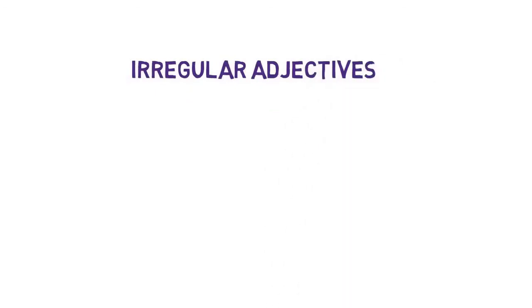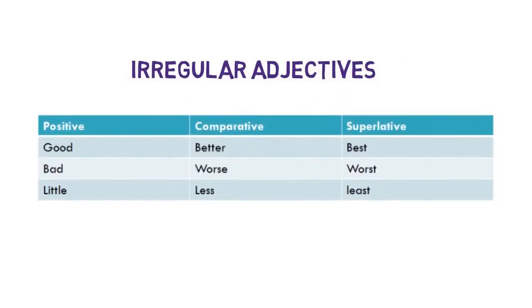So there are irregular adjectives. So what are the irregular adjectives? Positive, good, better, best, isn't it? Something different, isn't it? Good, better, best. Bad, worse, worst. Little, less, least, isn't it? So this kind is called irregular adjectives. Okay, irregular adjectives are there. That is what we should focus on, and not be confused by it. So this is what the lesson is about.